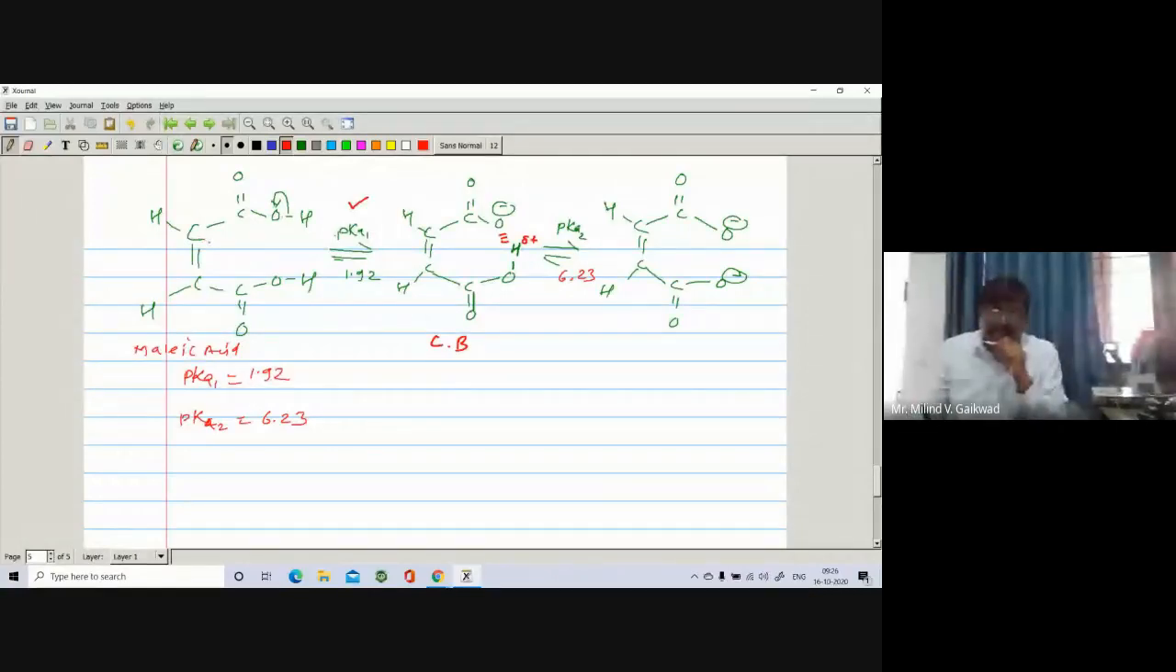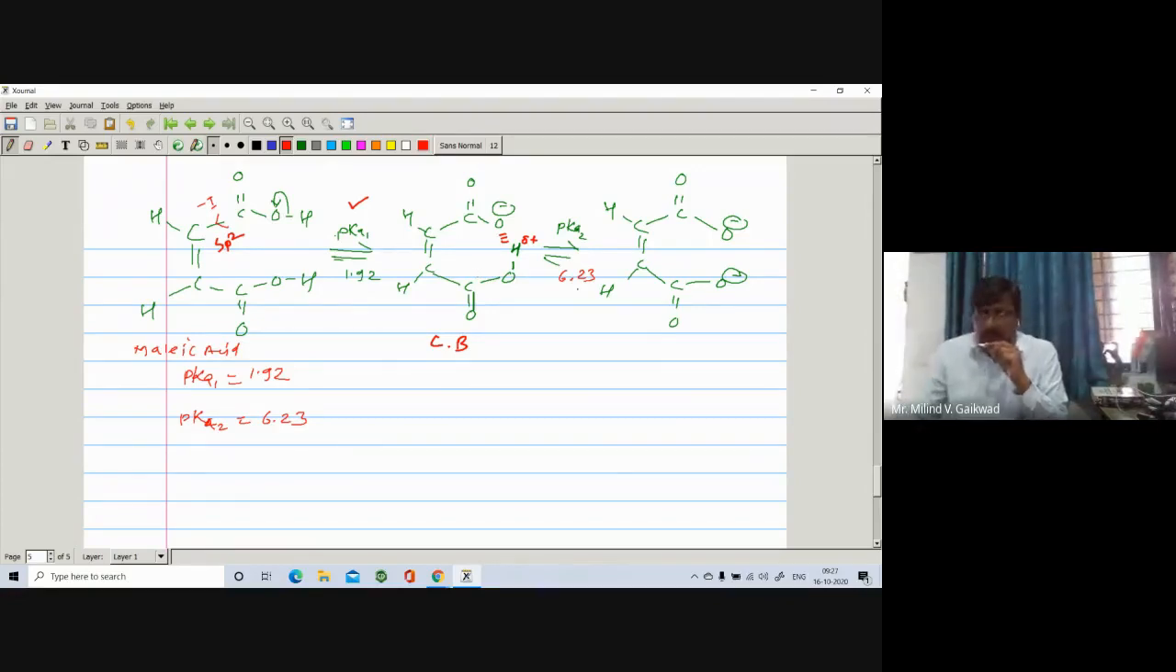Also, one more reason: this carbon is sp2 hybridized. It exhibits a minus I effect, which also stabilizes the conjugate base. So the OH can break very easily due to the minus I effect of the sp2 carbon, and the conjugate base form is further stabilized by hydrogen bonding.